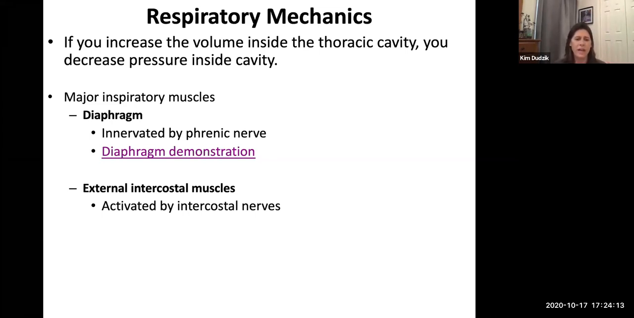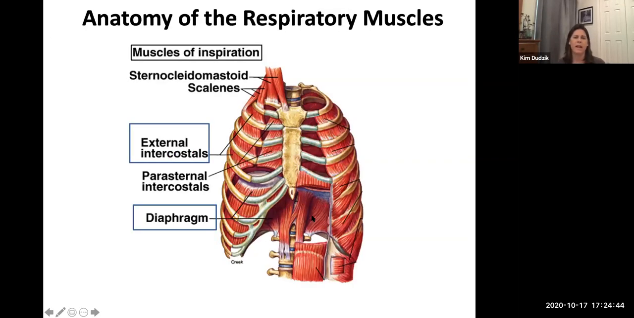Okay. Now, let me remind you of the external intercostals because those also help. And all of this, again, is stimulated by your nerves. So the phrenic nerve comes from your brainstem, and you have an unconscious ability to inhale and exhale. You don't have to think about it. We also have nerves called intercostal nerves. Those also are stimulated automatically as well. So here's just a reminder, the intercostal muscles are the ones in between your ribs, right?